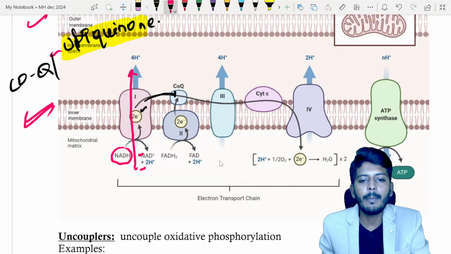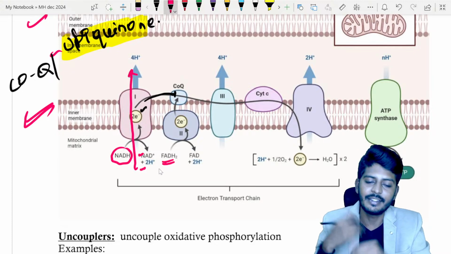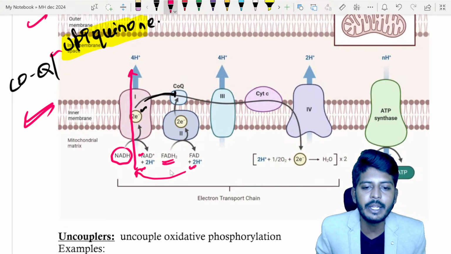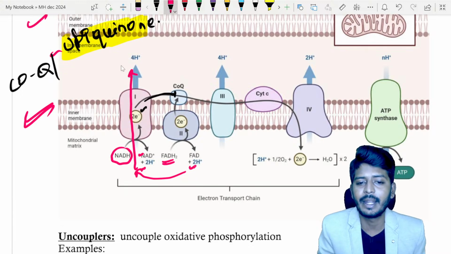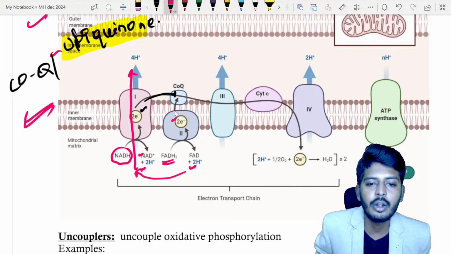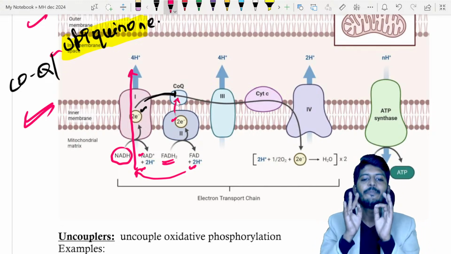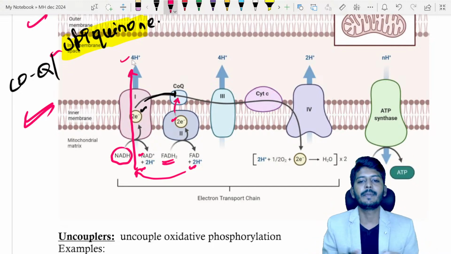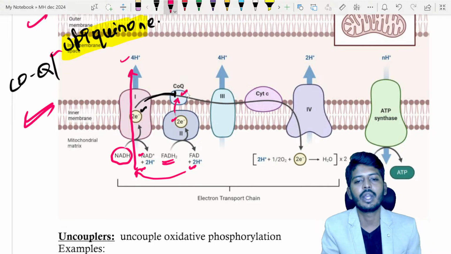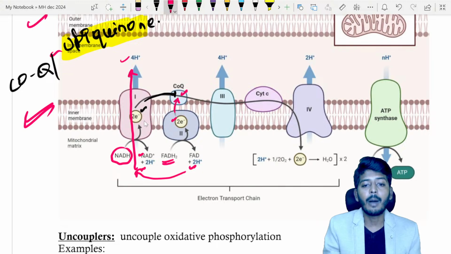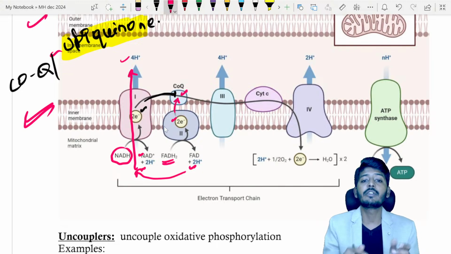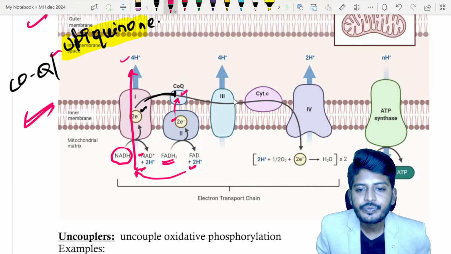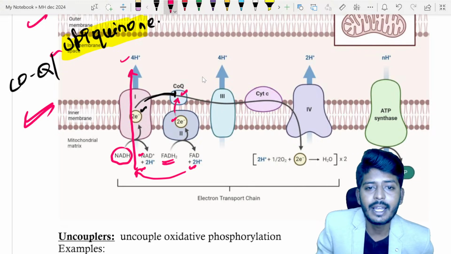Now complex 2 is there. Complex 2 is called FADH dehydrogenase. This is also an enzyme. It utilizes the FADH and forms the hydrogen. That hydrogen will again be pumped into the intermembrane space, while it also generates 2 electrons. Both electrons will be given to coenzyme Q. So far, complex 1 and complex 2 extracted the hydrogen, sent the hydrogen into the intermembrane space and given the electrons to a transporter called coenzyme Q. The transporter carries the electrons from complex 1 and 2 to complex 3, which we call cytochrome reductase.